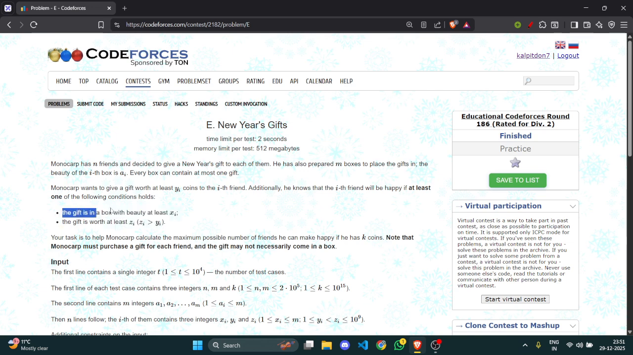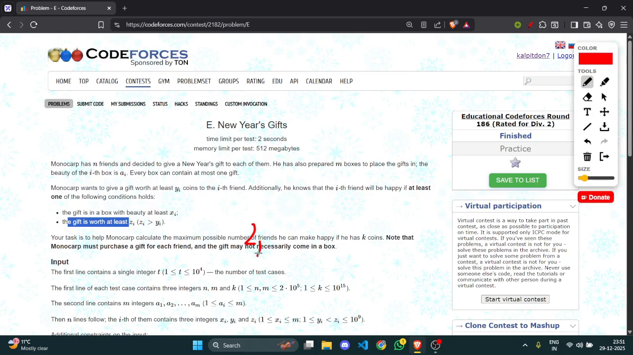What are these two conditions? Either the box is at least of beauty xi, or the gift is at least worth zi. What does it mean? That either we spend zi rupees on their gift, or we wrap their gift in the xith box. So what are both of the limitations? We have fixed money, and we have a fixed number of boxes.